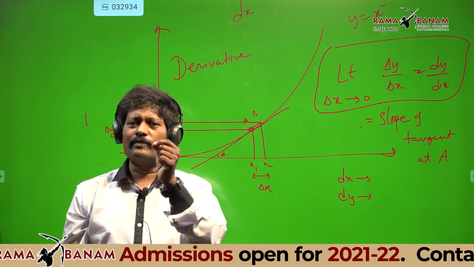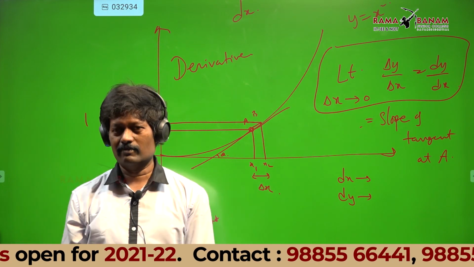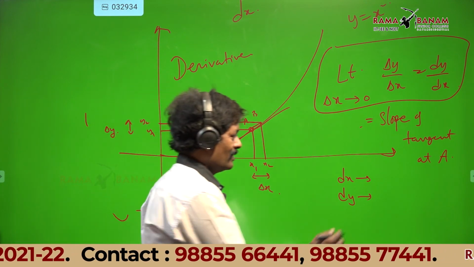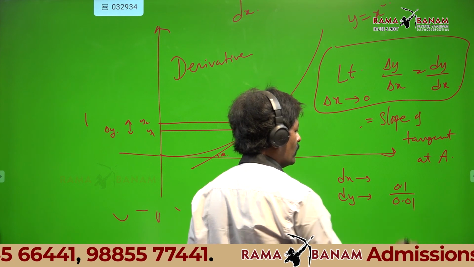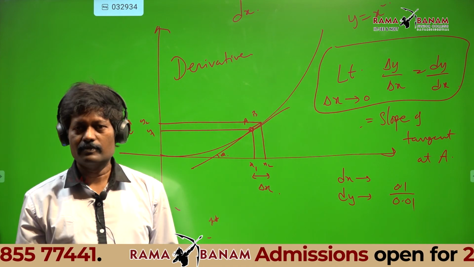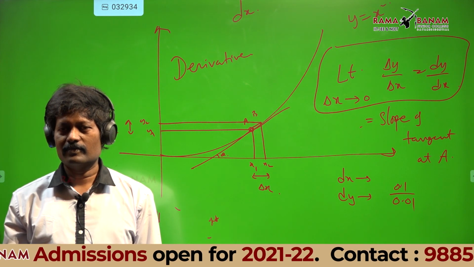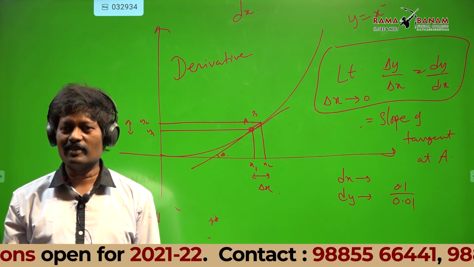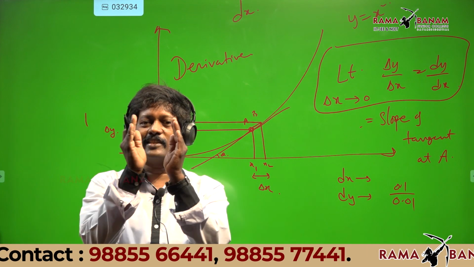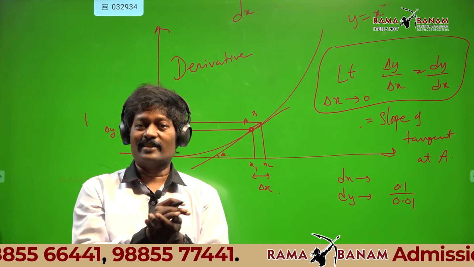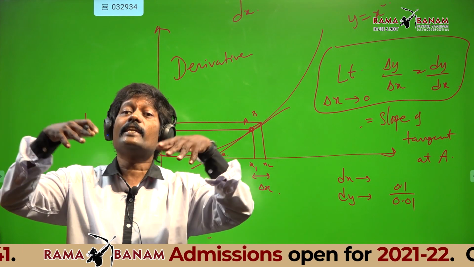A small quantity divided by a small quantity can give a large quantity. 0.1 by 0.01, how much? 10. Is 10 very small? See the beautiful point: a small quantity minus a small quantity is a small quantity, but a small quantity divided by a small quantity can be anything.